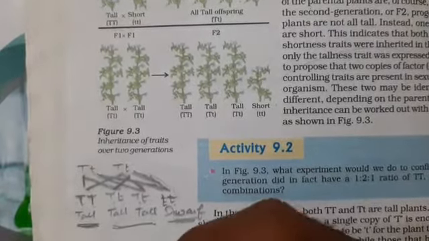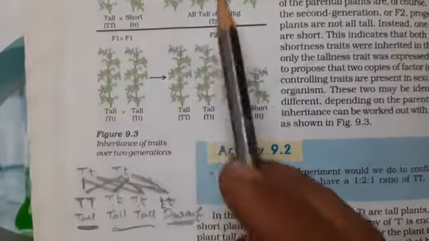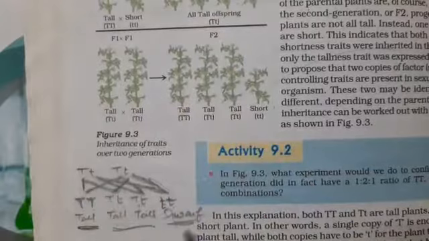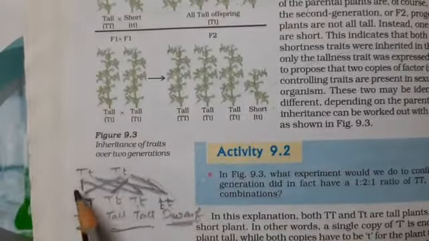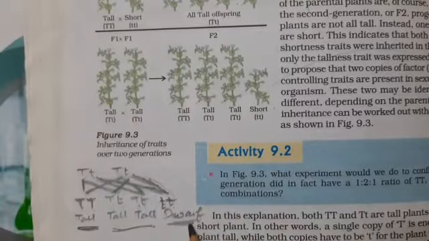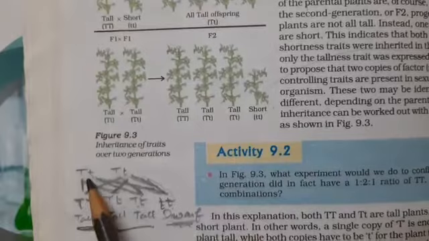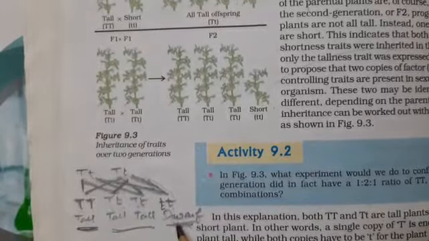Fine. So this is how we explain how the characteristics change from the first generation to the second generation, that is from the F1 generation to the F2 generation. Even though both the parent plants are tall, one offspring out of them can be a short plant, because they bear these two recessive characteristics.